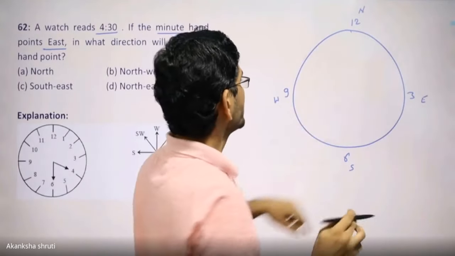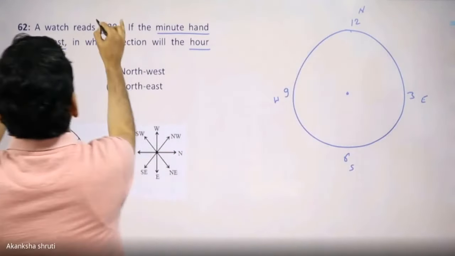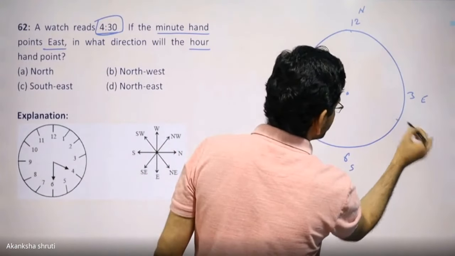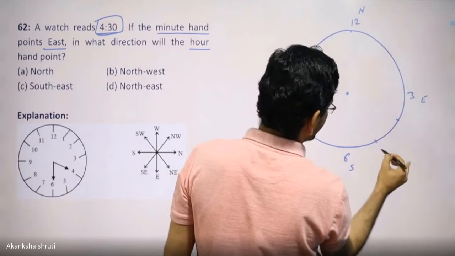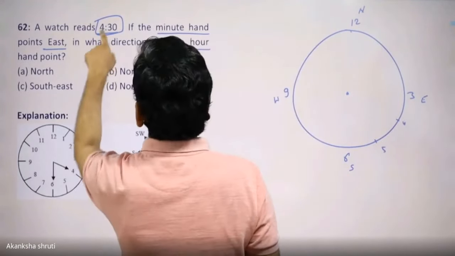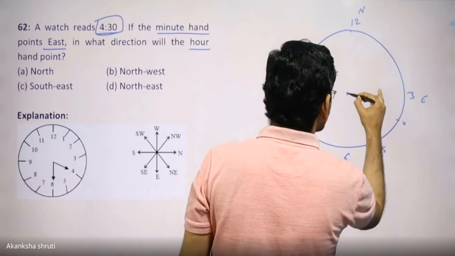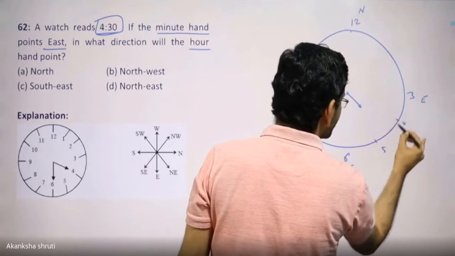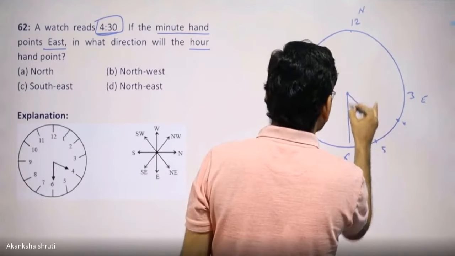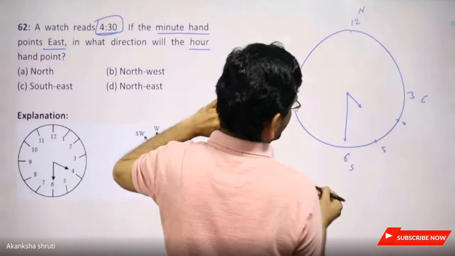Okay? Then after that, in this clock, we have to make this time. So 4:30, make the 4:30. Student, this is our 3. We can make 4 and 5 also. So 4 and 5. It is stated for 4:30. So 4:30 means the hour hand will be in between this 4 and 5, and the minute hand will be exactly southward. Okay, this way.